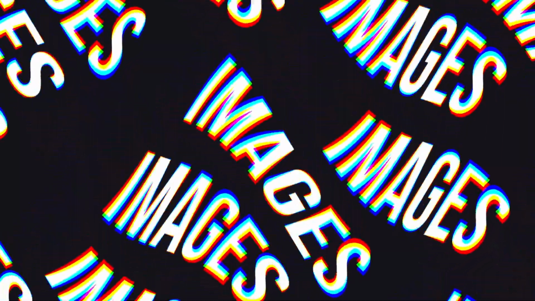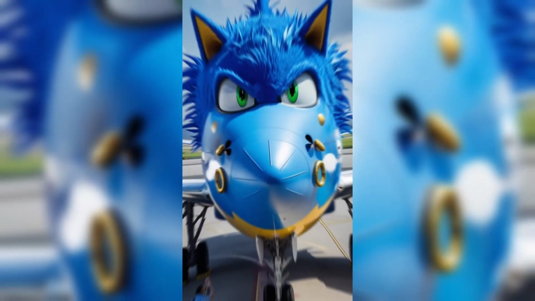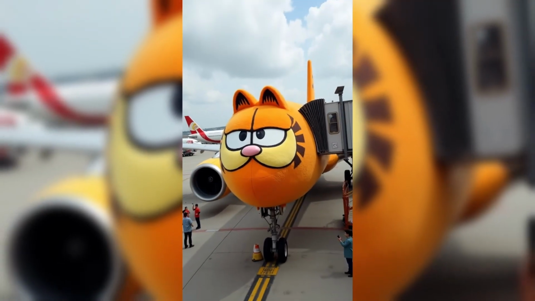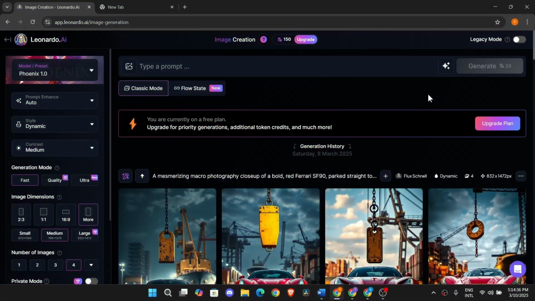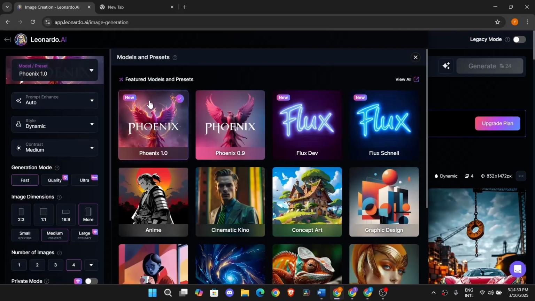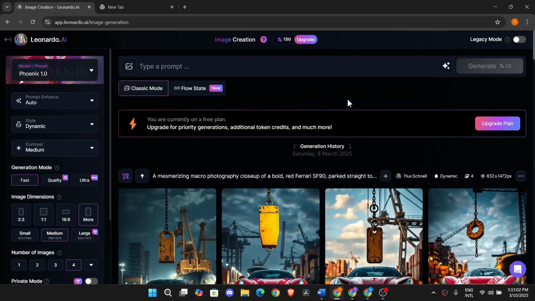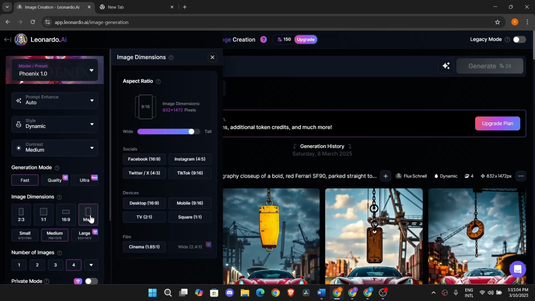Now it's time to generate the images. Now we are going to generate the exterior look of the planes, which look like cartoon characters. For that, we are going to use Leonardo AI. Once you open Leonardo AI, come to this image generating tab. For the image generating model, I am going to select this model, Phoenix 1.0 model, and for the resolution, I am selecting this mobile phone resolution, which is 9:16 aspect ratio.